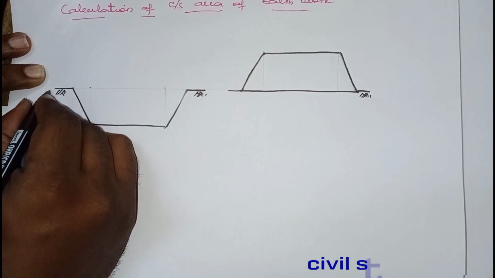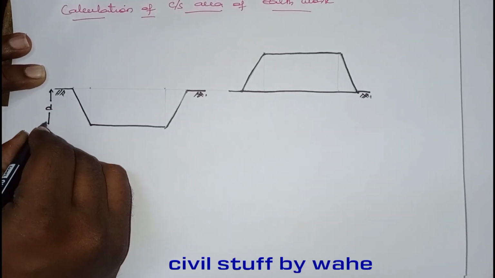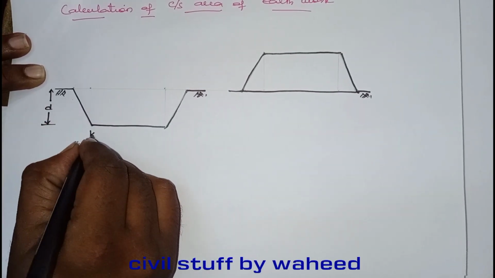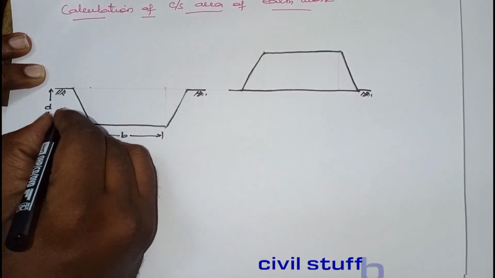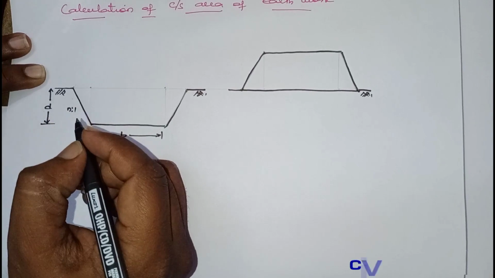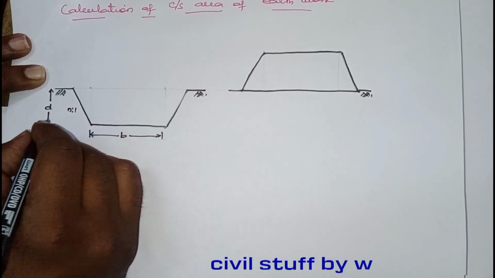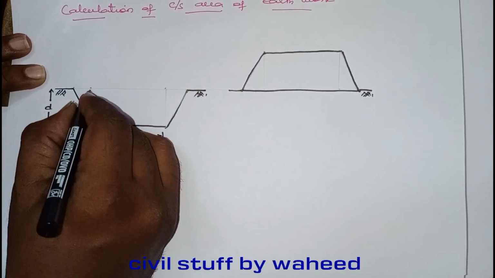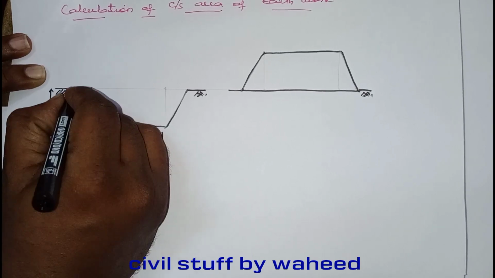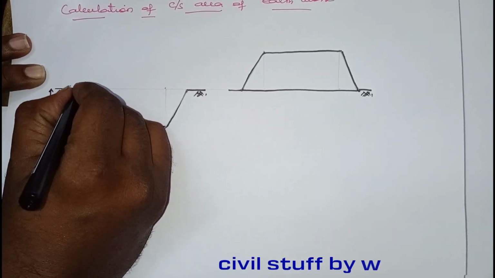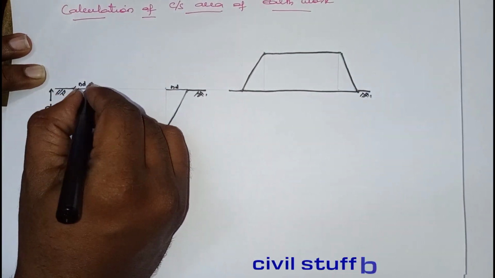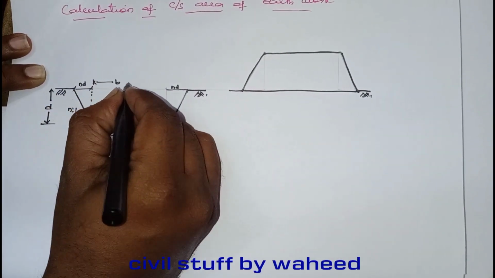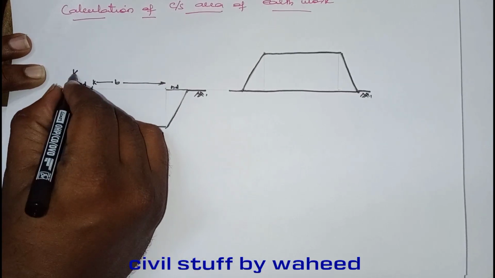Say I have gone up to a depth of D, and let me consider the width of excavation at the bottom as B. Now this is an n/1 slope. When it is depth D and n/1 slope, this portion becomes ND, and this is B. Now what is the top width?